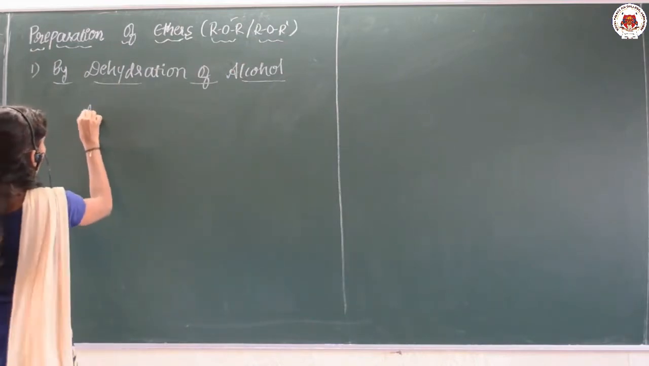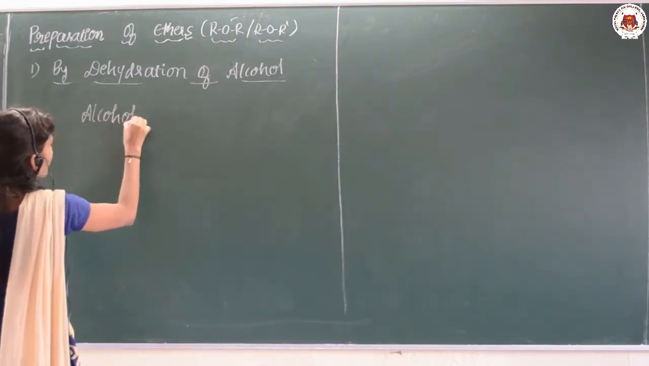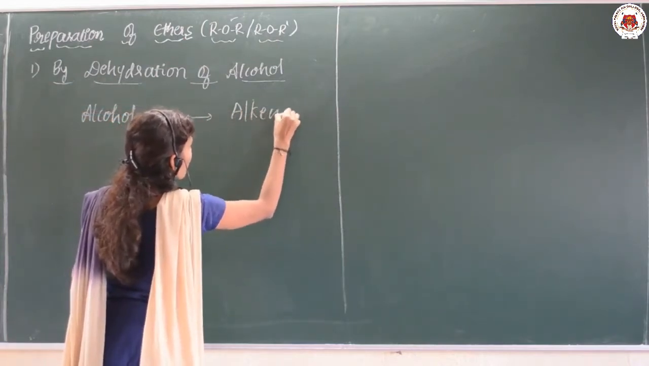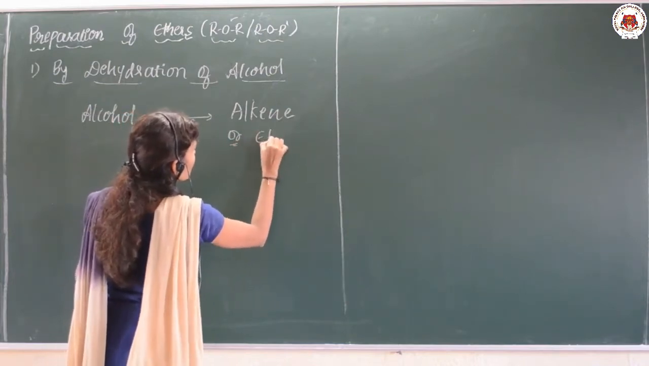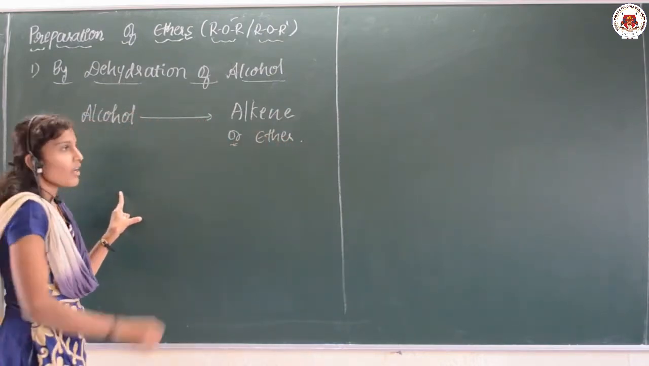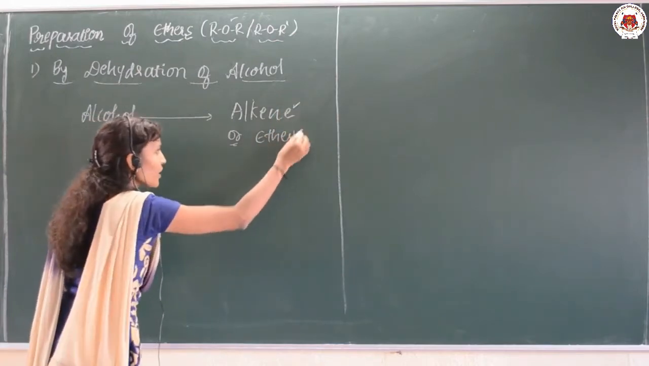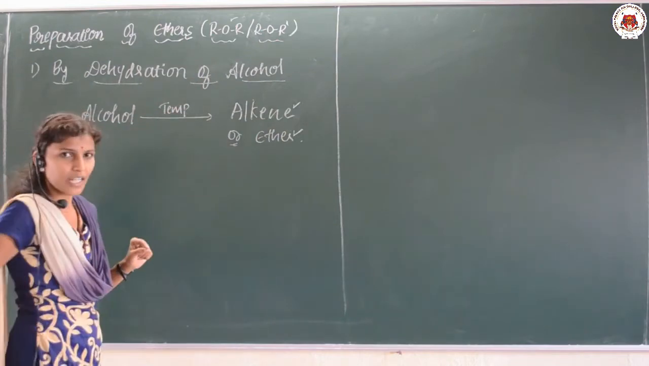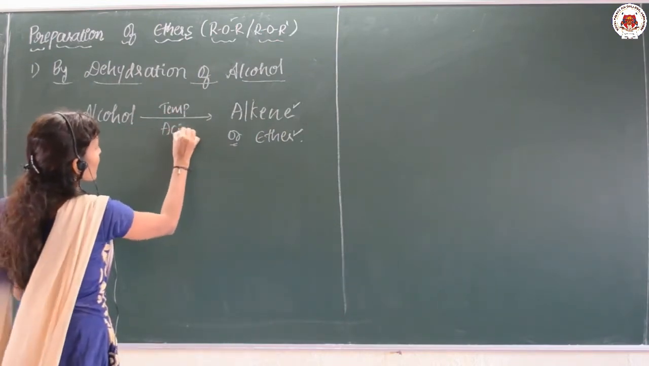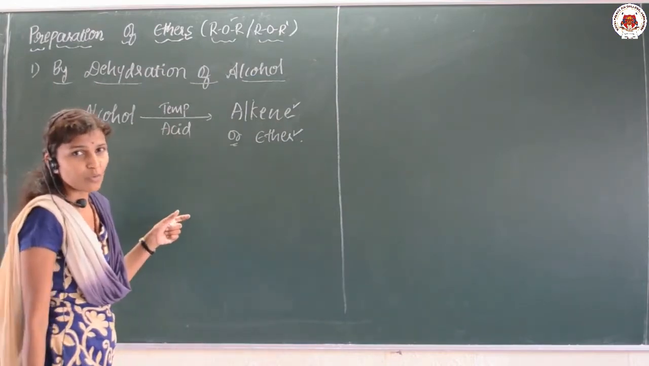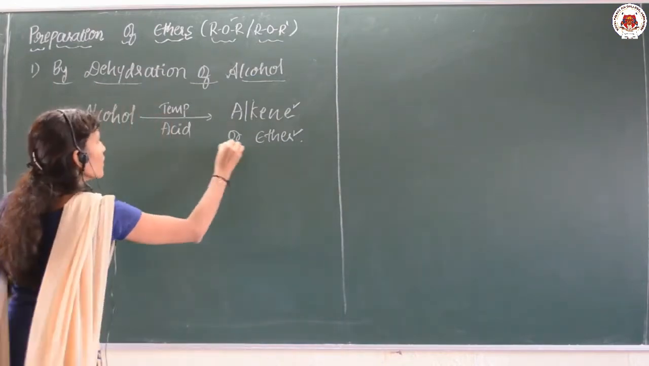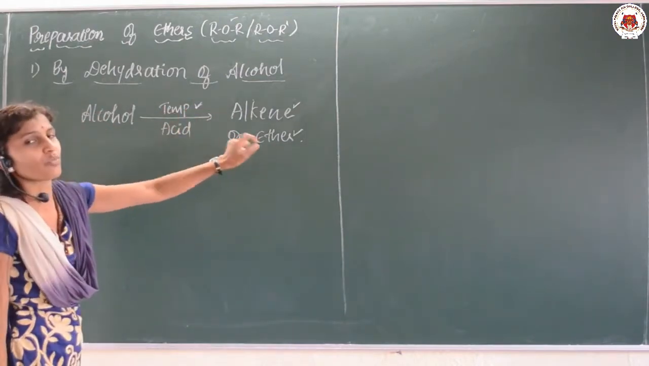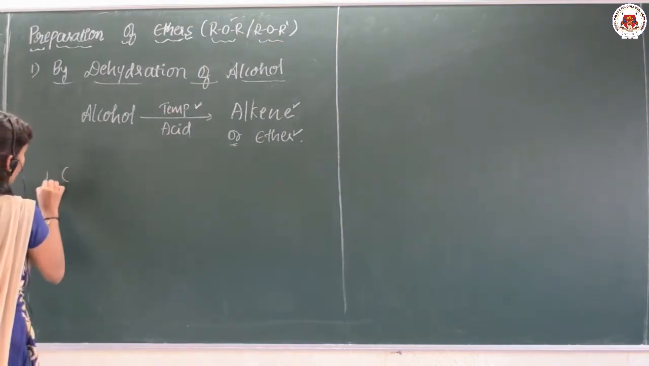See here, first we have the alcohol. This alcohol can be converted into alkene or it can be converted into ether. When alkene is formed and when ether is formed depends upon the temperature, in the presence of any acid. So we are going to tell you which temperature is suitable for the preparation of the ether. Let me give you an example.